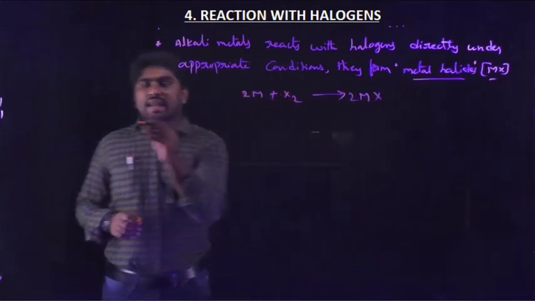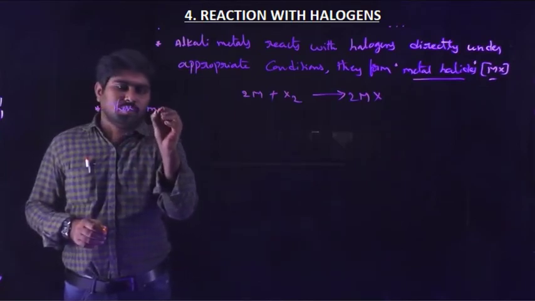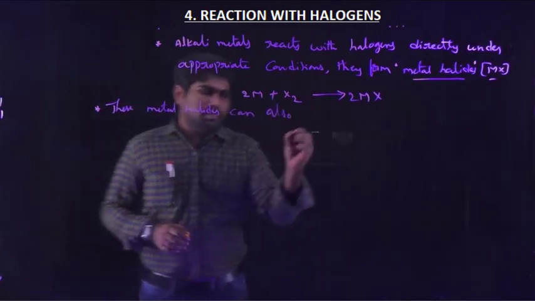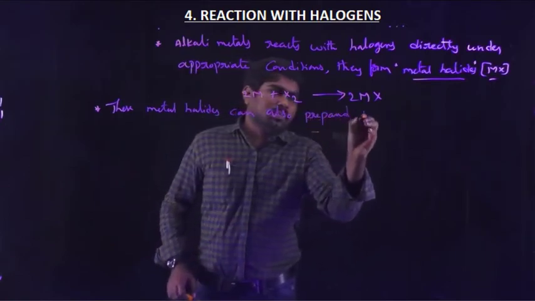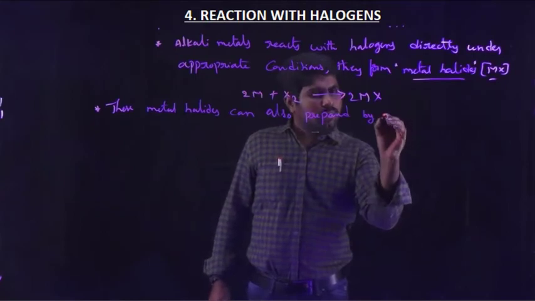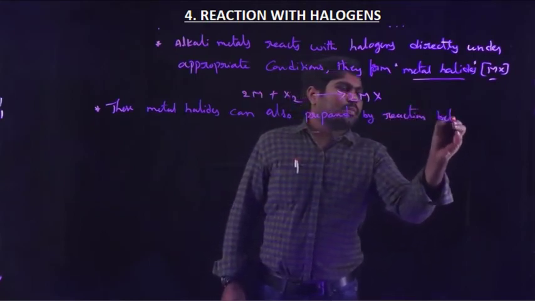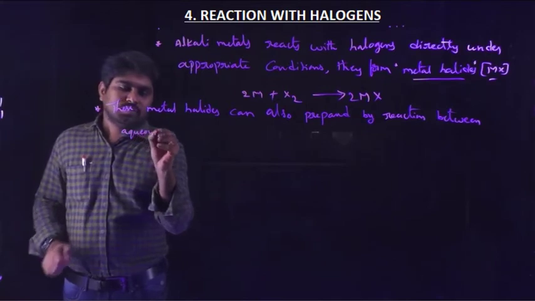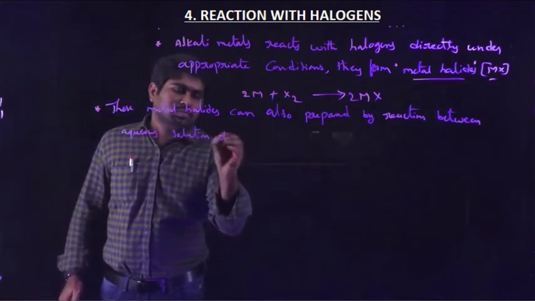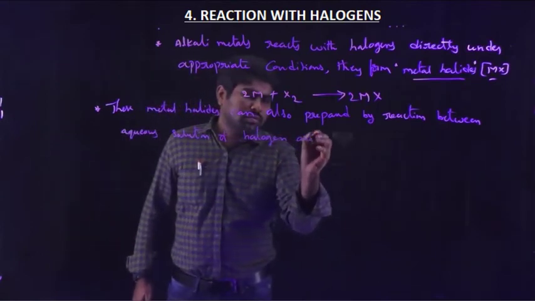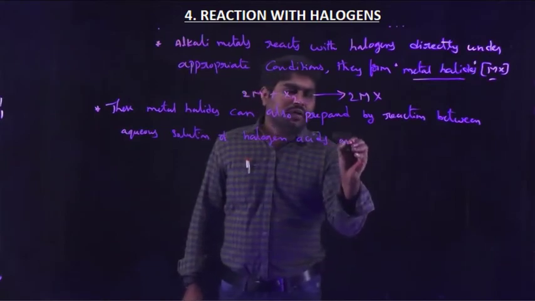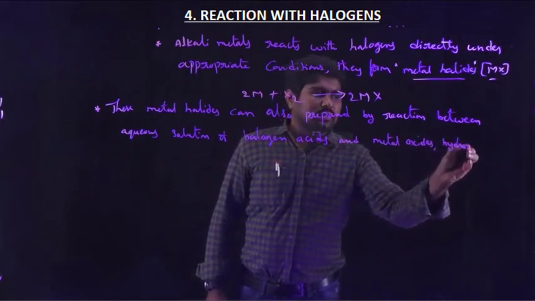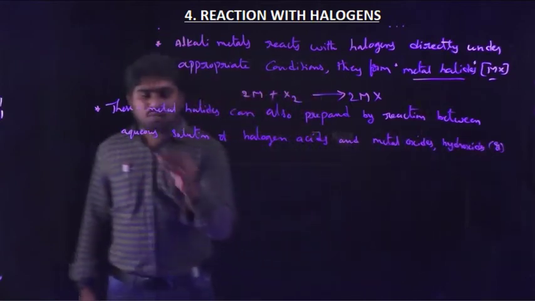These metal halides can also be prepared by the reaction between aqueous solution of halogen acids and metal oxides or hydroxides or carbonates.